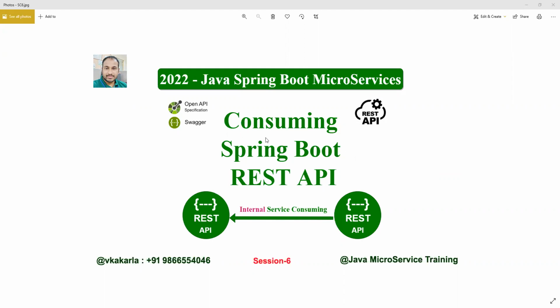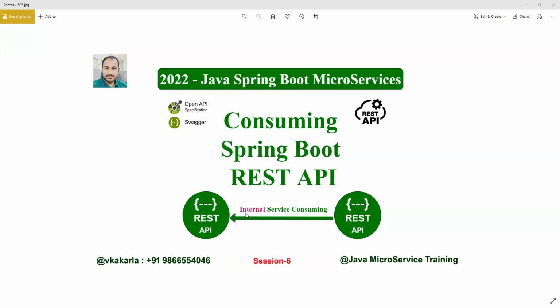So today we are going to discuss consuming a Spring Boot REST API, which means consuming a Spring Boot microservice. So we are communicating from one API to another API, which is nothing but internal service communication, right? Internal service consuming. We are going to consume one service in another service.